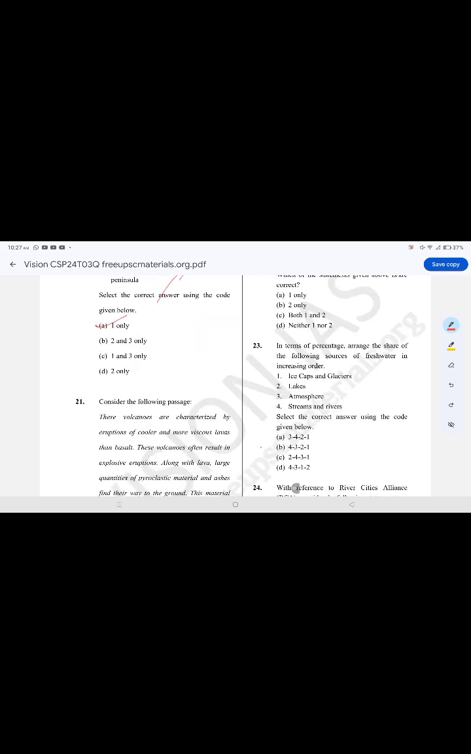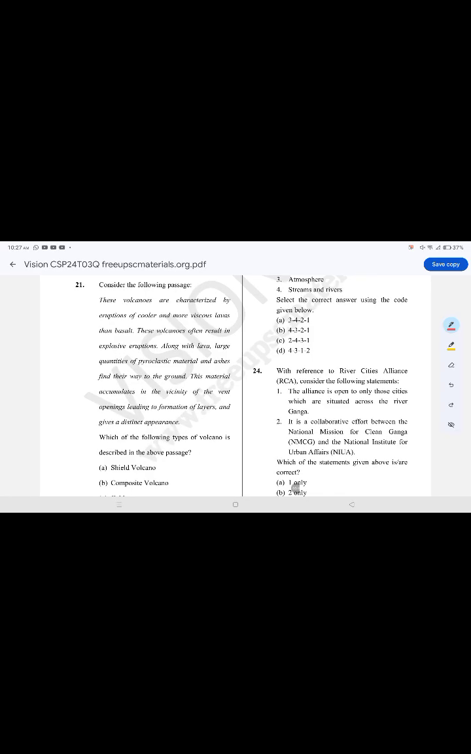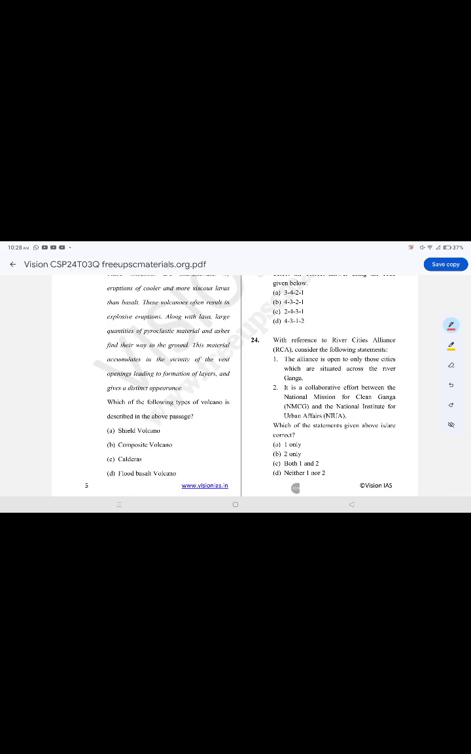Westerly on the peninsula. These volcanoes are characterized by eruptions of cooler and more viscous lavas than basalt. These volcanoes often result in explosive eruptions. Along with lava, large quantities of pyroclastic material and ashes find their way to the ground. This material accumulates in the vicinity of the vent opening, leading to formation of layers and gives a distinct appearance. The correct option is option B, composite volcano.